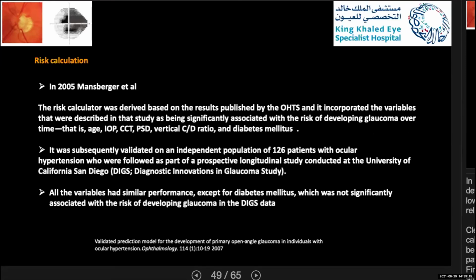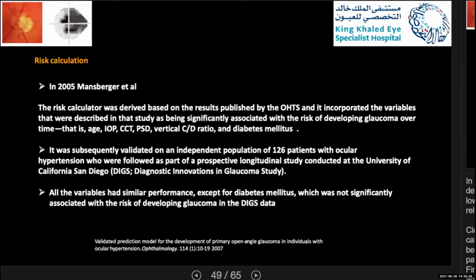So what happened? Mansberger et al. developed the risk calculator by a point system, and they included the risk factors that have been mentioned in the ocular hypertension treatment study, which are age, IOP, central corneal thickness, pattern standard deviation, and vertical cup disc ratio. And they added diabetes as a protective factor as happened in the ocular hypertension treatment study.